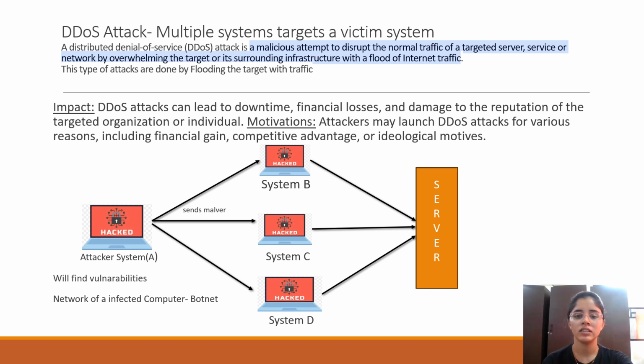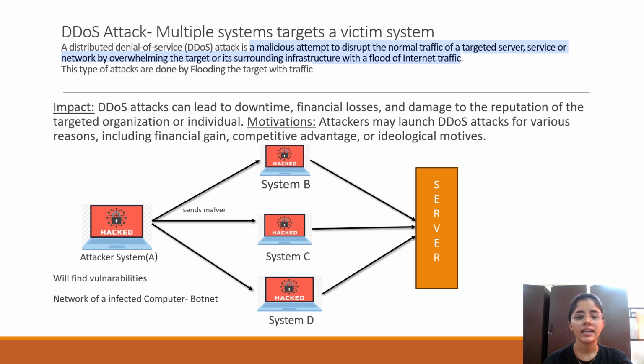If a system sends one request to the server, the server gives one response. When it goes to 10 requests at a time to a single server, the response will be slow. When it comes to 100 requests at a time, the system will be stuck for a while. That is the downtime of the server.